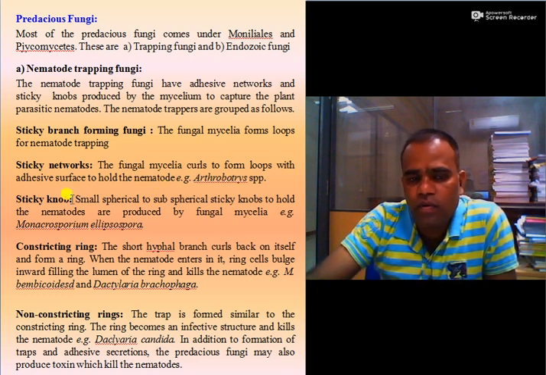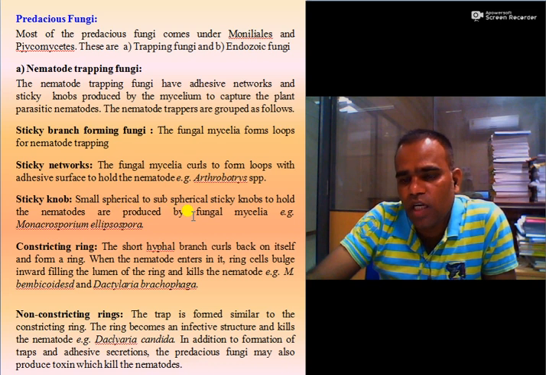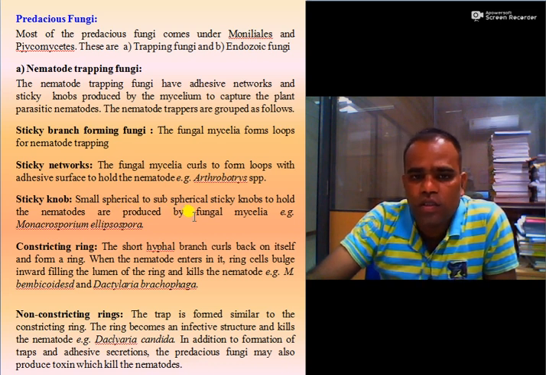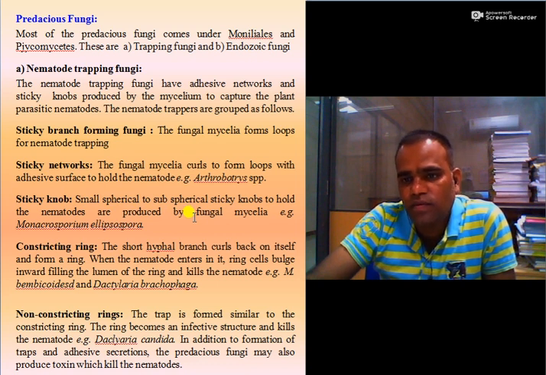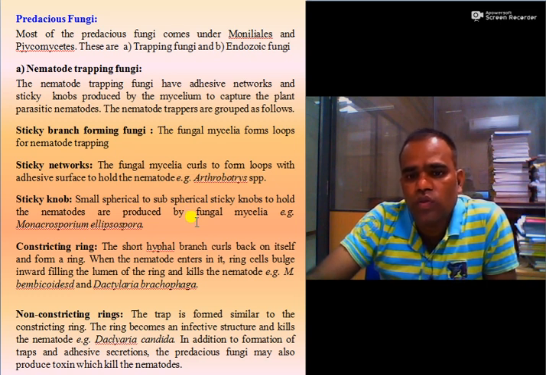In case of sticky knob, small spherical to subspherical sticky knobs are produced at the terminal end of the mycelia, and these are useful to hold the nematodes. Say for example, Monacrosporium ellipsospora.